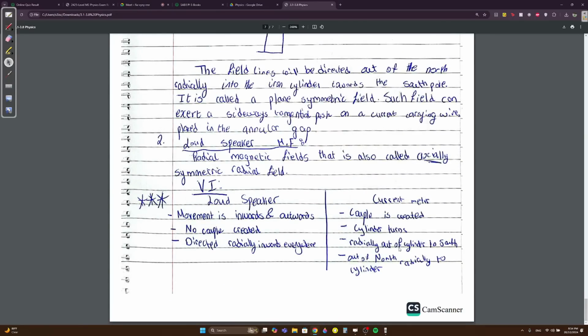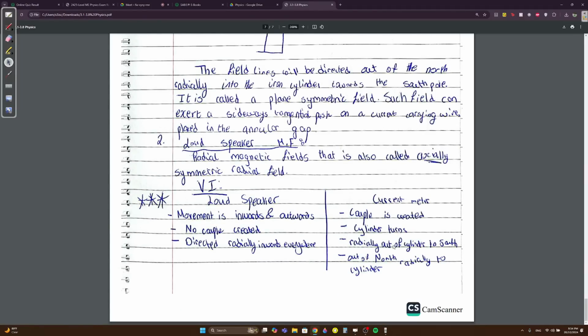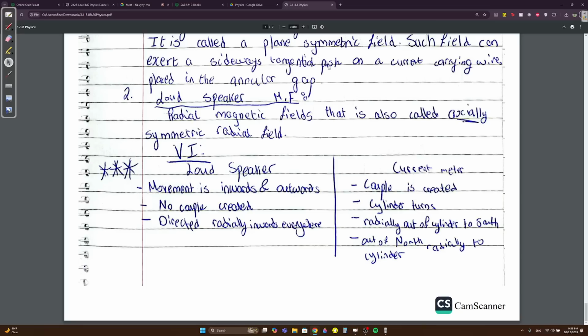Okay. Radially out of the cylinder to the south. It goes radially out into the south. It's out of the north radially to the cylinder. So these two are linked to each other. Okay, memorize these. To explain these just a bit more.